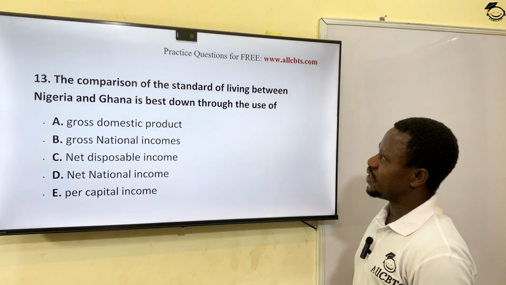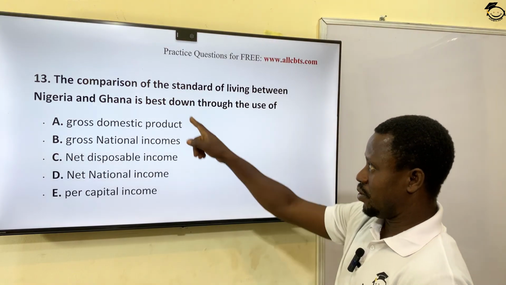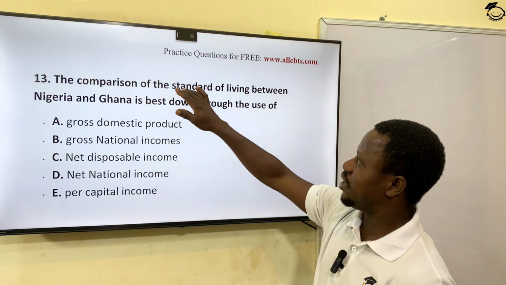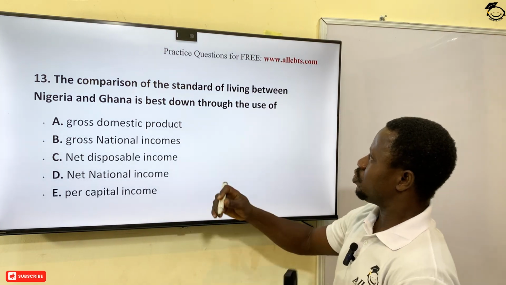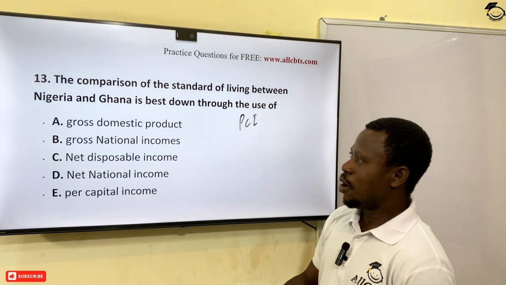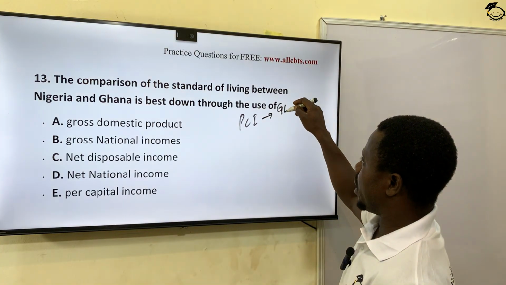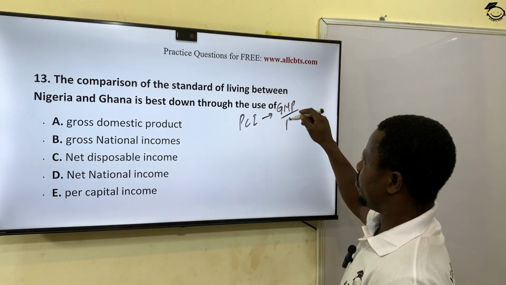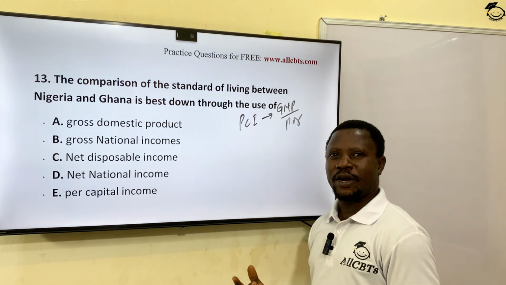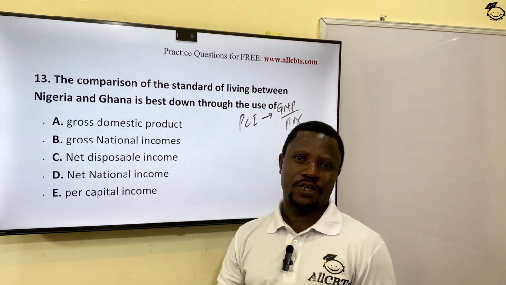The comparison of standard of living between Nigeria and Ghana is best done through the use of, now when we are comparing standard of living, the major instrument is the PCI, per capita income. Per capita income is derived by taking the national income of that country divided by the population. PCI is talking about the income per head of the population.